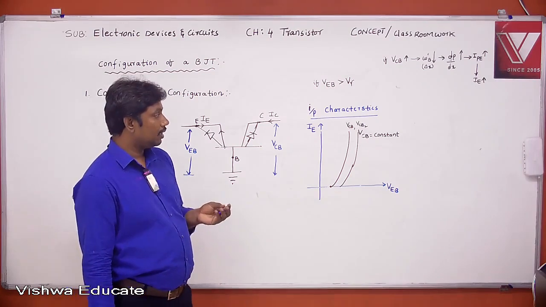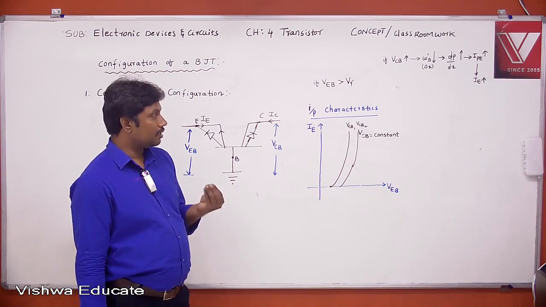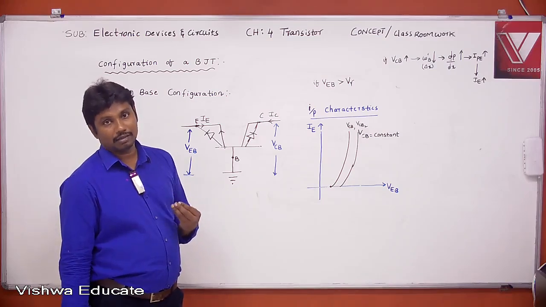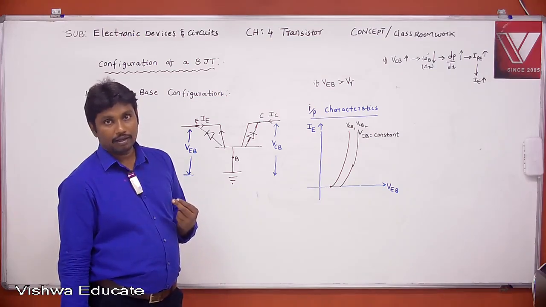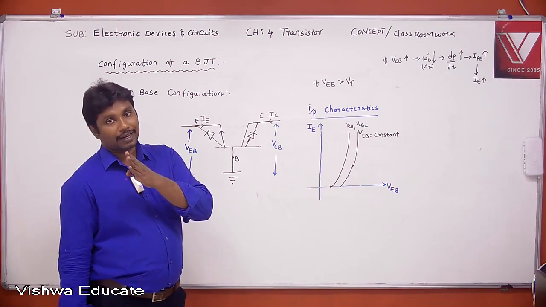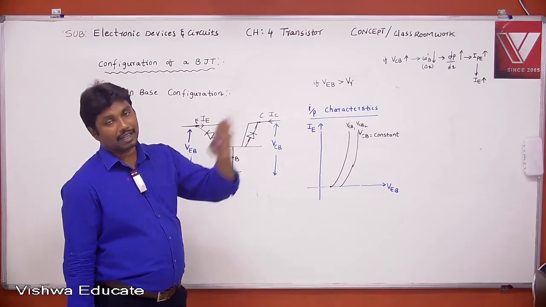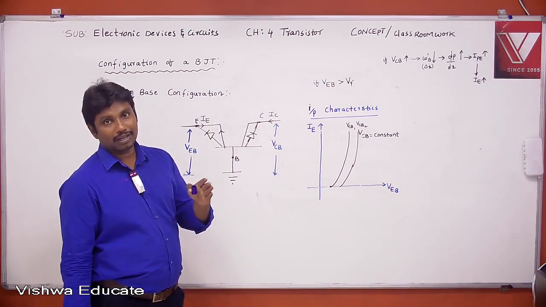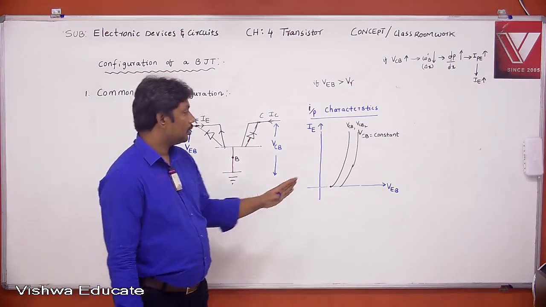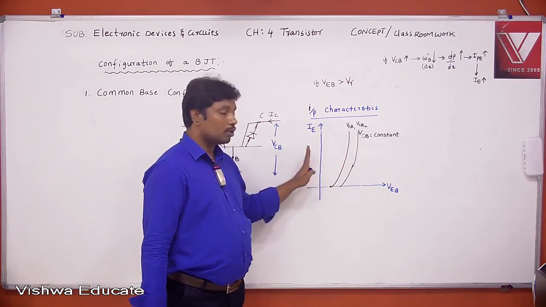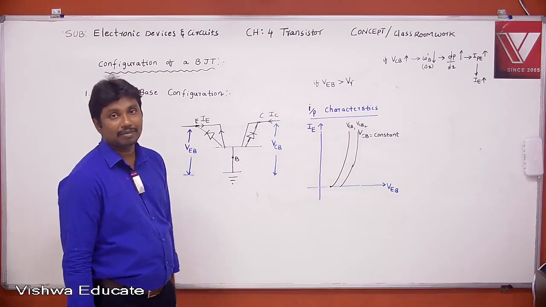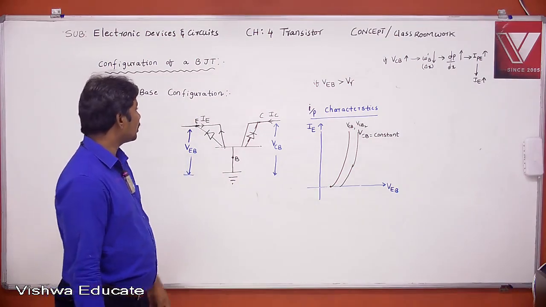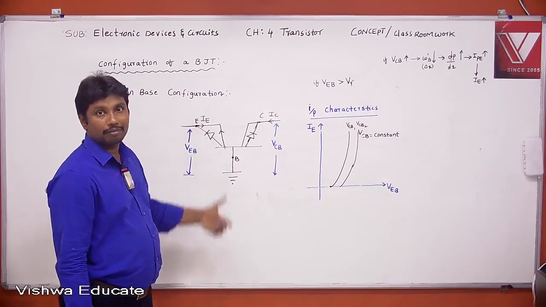Next one, if VCB increases, then the input characteristics are shifted towards the left side. Input characteristics are shifted towards the left side if VCB is increased. Right, this is about the input characteristics of the common base configuration.